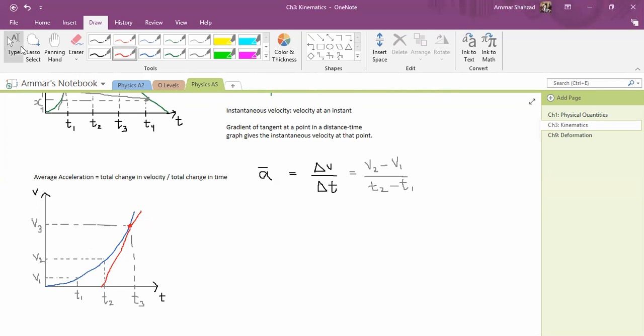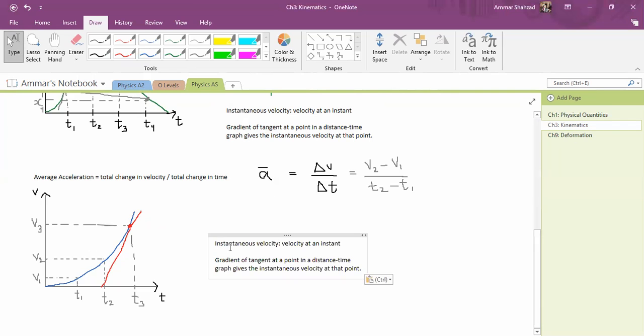So similarly, I will just copy this part over here, and you will see the whole similarity between instantaneous velocity and instantaneous acceleration. Instantaneous velocity was velocity at an instant, instantaneous acceleration is basically acceleration at an instant.